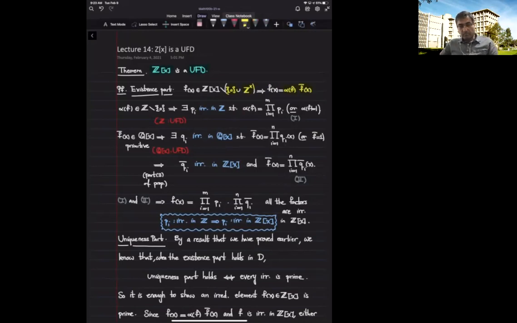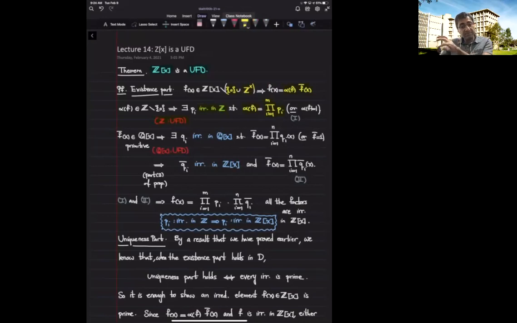Now, an integer polynomial's content, an integer alpha of f, because the ring of integers is a UFD, can be written as a product of irreducible integers. So I can find a bunch of irreducible integers and write down the content of f as a product of these irreducible integers, because the ring of integers is a UFD. Or the content is 1. So in either case, I can write it like this, with the convention in mind that if m is 0, if I have no irreducible factor, that means the content is 1.